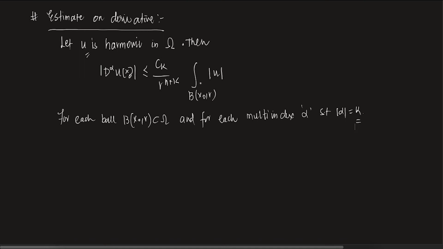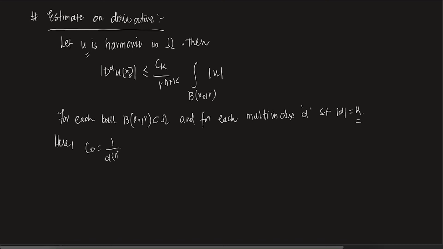Now, do you think the integral is defined? Of course, it is defined. Why? Because u is a C infinity function. It's a smooth function over a ball, so the integral is defined. Here, one thing: what is C_k? So C naught is very important.